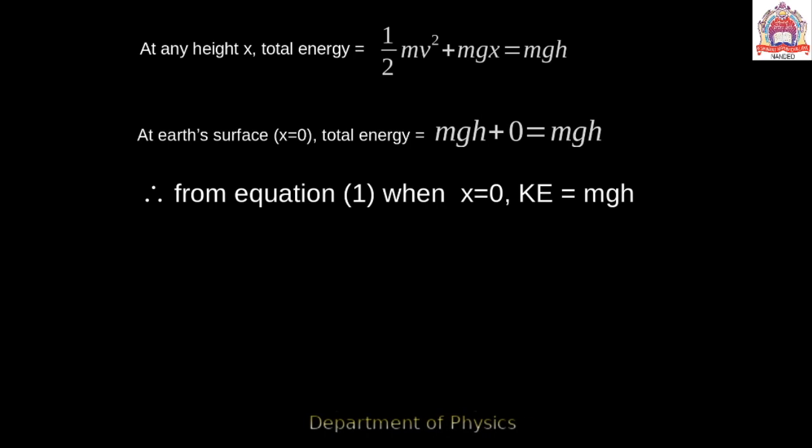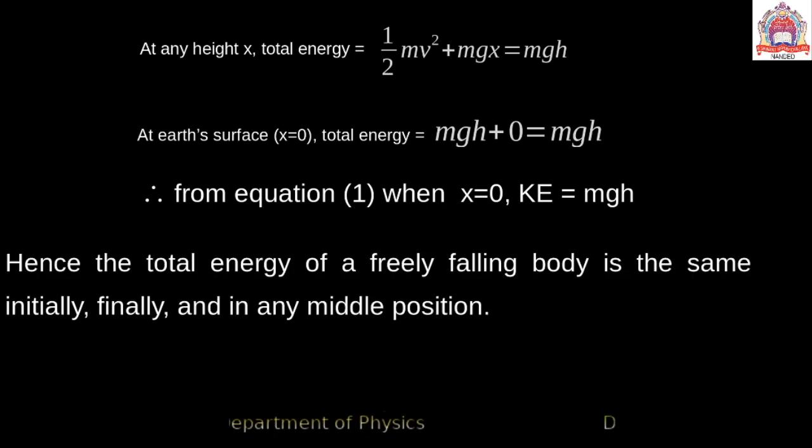In other words, we can say that the sum of potential energy and kinetic energy of a freely falling body remains constant throughout the motion.